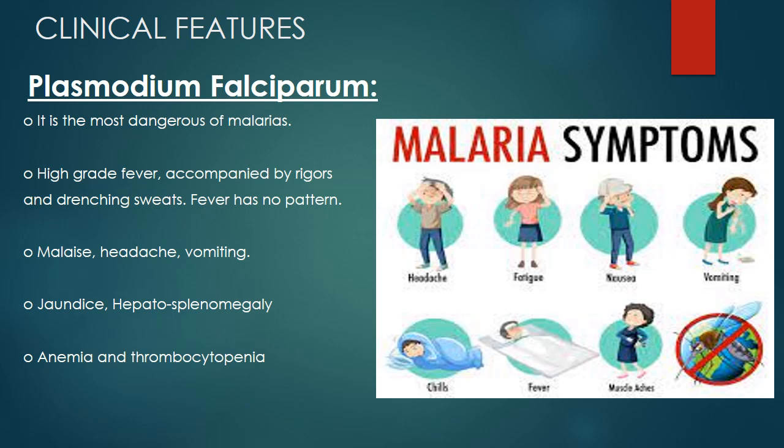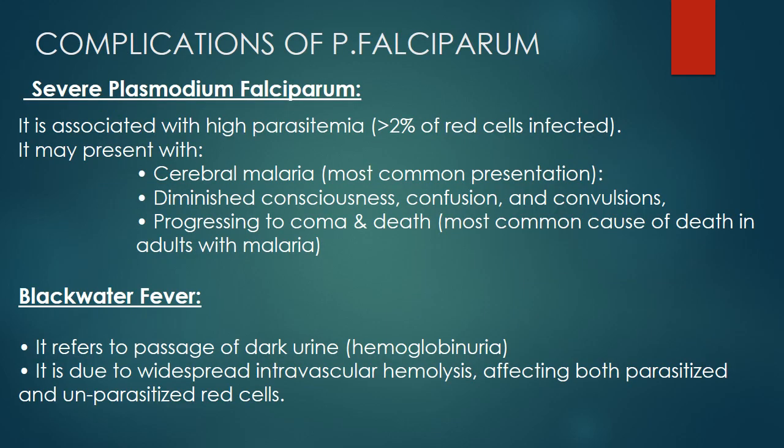Why will anemia occur? When they are multiplying in the red blood cell and they rupture that red blood cell, it will lead to anemia. Severe Plasmodium falciparum is associated with high parasitemia, that is more than 2% of red cells are infected in the blood. It may present with cerebral malaria, which is the most common presentation of severe falciparum infection.